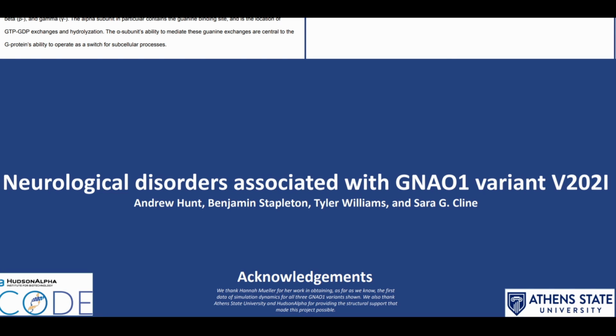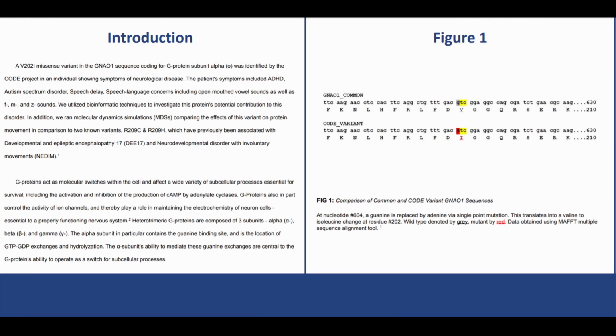Hello, today we'll be going over neurological disorders associated with GNAO1 variant V202I. It's just an introduction to our work and poster here. We'll be looking at a variant of the alpha subunit of G protein O. This variant is a change from valine to isoleucine at amino acid number 202 and has been found in a patient experiencing symptoms of neurological disorders, including ADHD, autism, and some difficulty with speech.